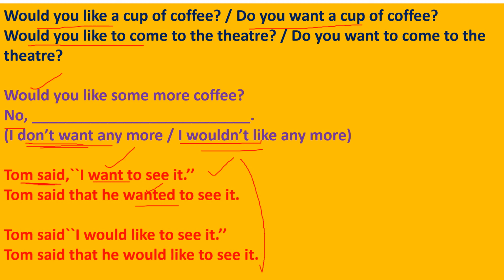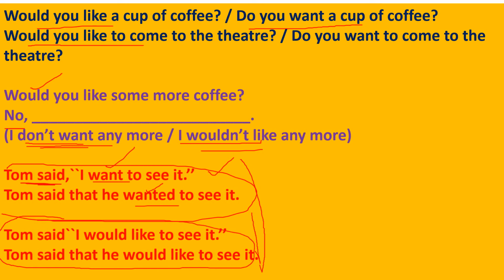Next one. Tom said I would like to see it. Tom said that he would like to see it. Here, what's the difference between these two parts? Here, want is changed to wanted, but here would like remains unchanged. Okay. So when there is would like in direct speech, you should not change it into any other form. You should write it as it is. Would like becomes would like, but want becomes wanted. Understood? I think you understood the difference between I would like and I want.